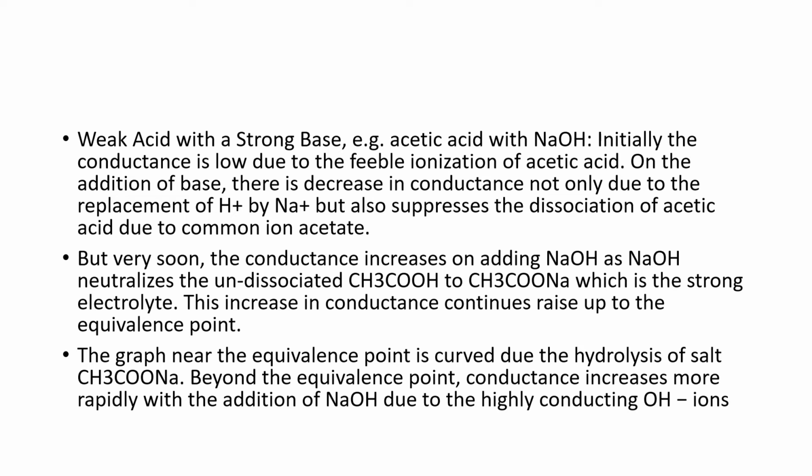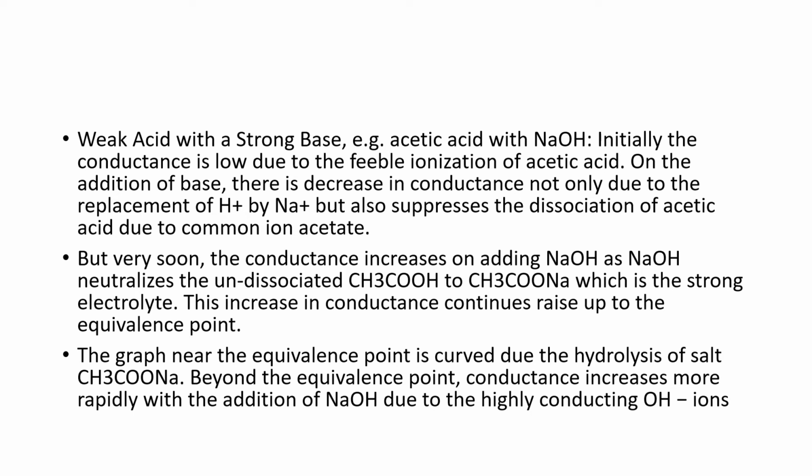When acetic acid undergoes ionization, it produces H plus ions and acetate ions, and the conductivity of acetic acid is due to the presence of H plus ions. So the ionization is very little and the conductivity is very low. But when you are adding sodium hydroxide, the acetate ion combines with sodium ions, giving sodium acetate.